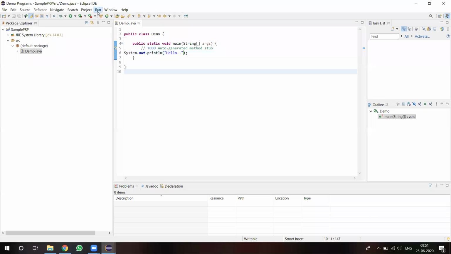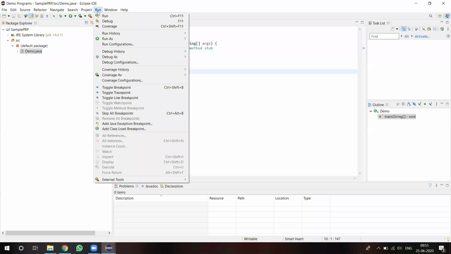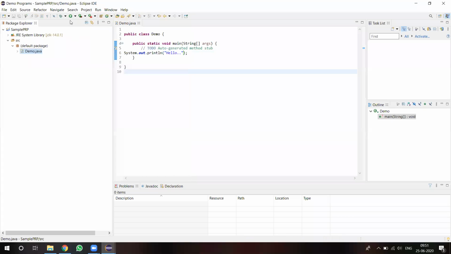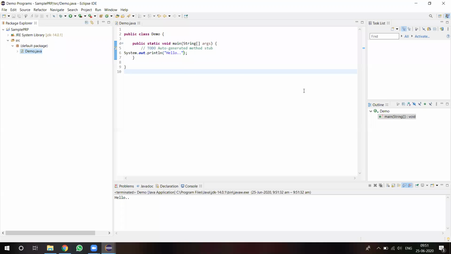And after that we have to go to the Run menu and select Run. Otherwise you can press Control F11, or there is a shortcut here. If you observe my mouse pointer, it is going to Run Demo.java. If you click on that also, then it will be executed automatically. And if you observe at the bottom of your Eclipse, the output will be printed here. So like this we can run programs in Eclipse.